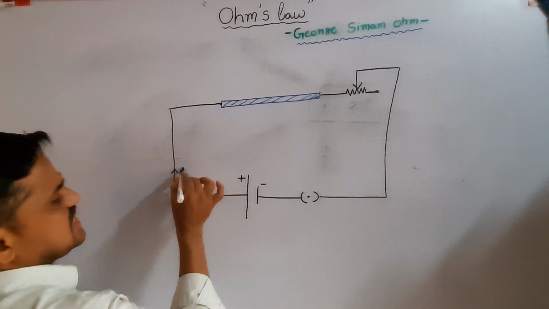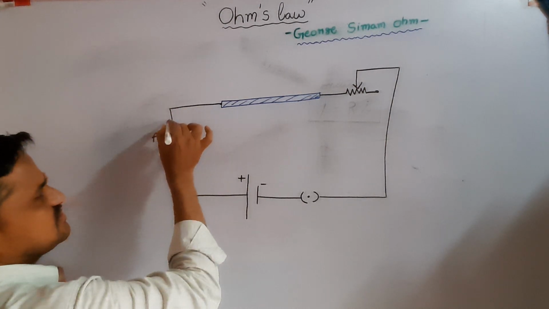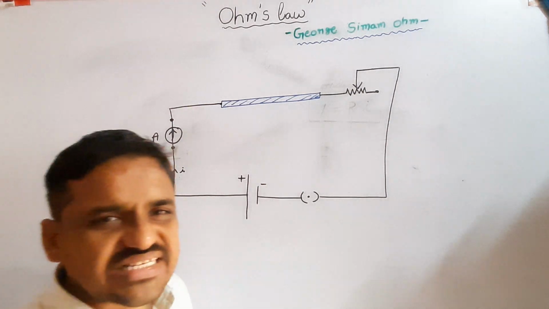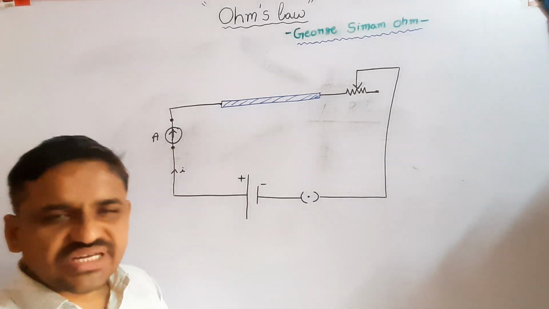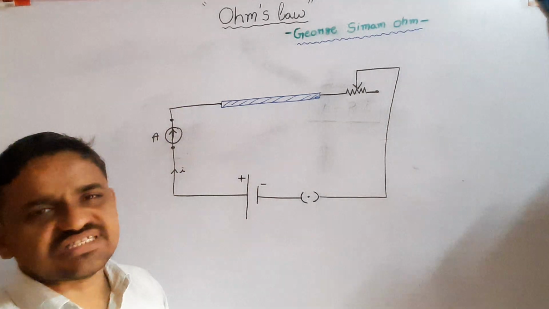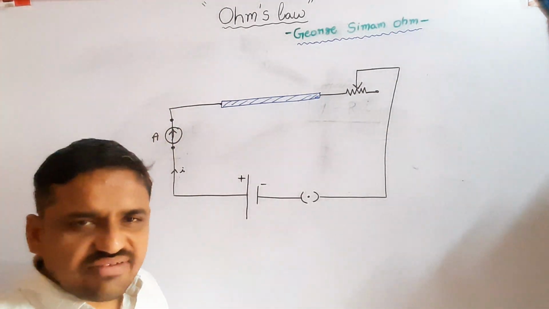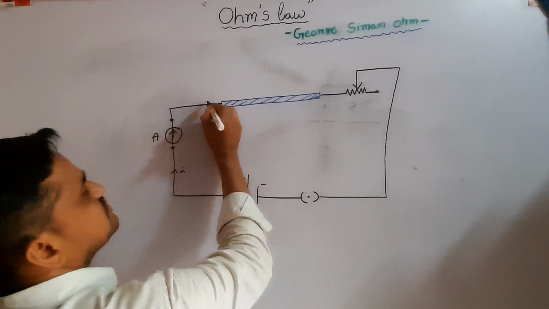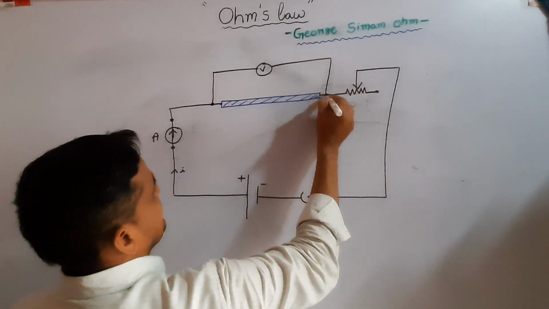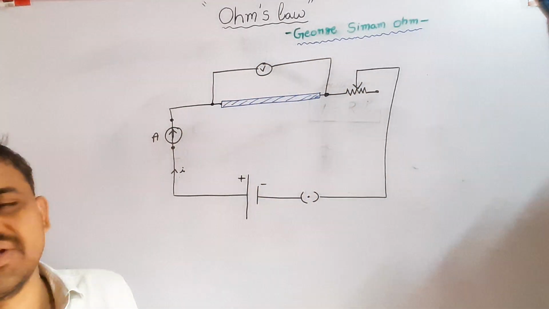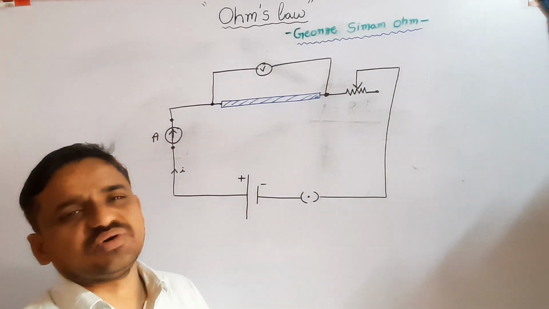The other two components are ammeter and voltmeter. This is ammeter. Ammeter is always connected in series in the circuit. It is used to measure current flowing through the circuit. But voltmeter is always connected in parallel in the circuit.